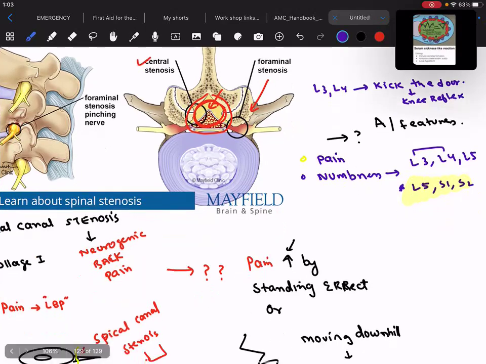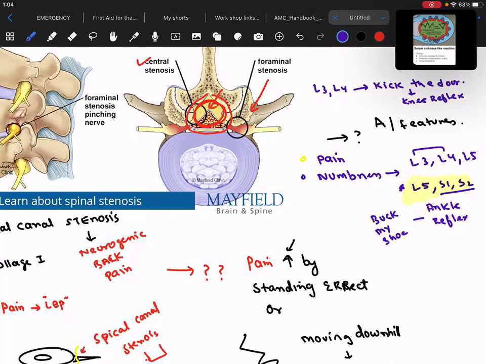And then we have S1 and S2, which is your ankle reflex, which is basically buckle my shoe. Whenever I say S1, S2, buckle my shoe, that represents the nerve roots for the ankle reflex.